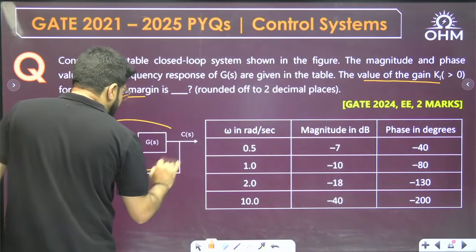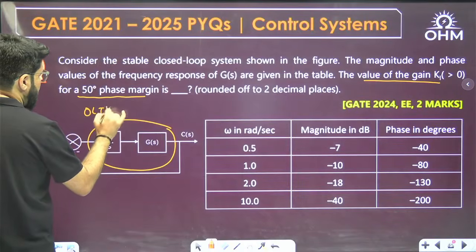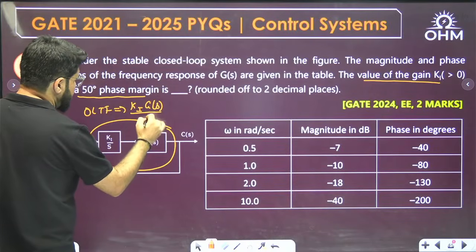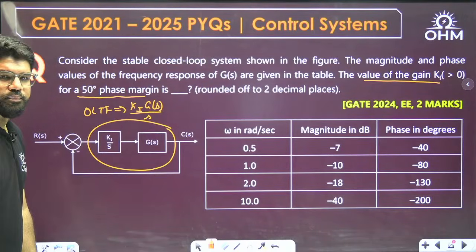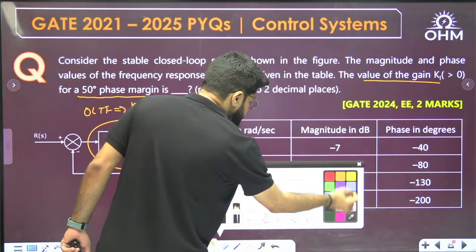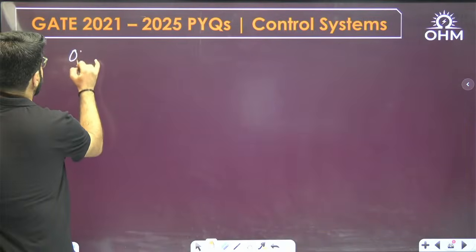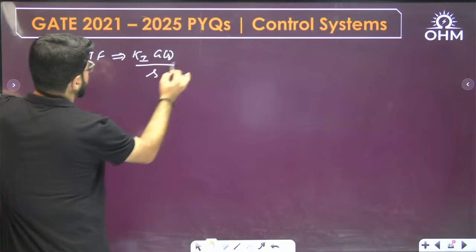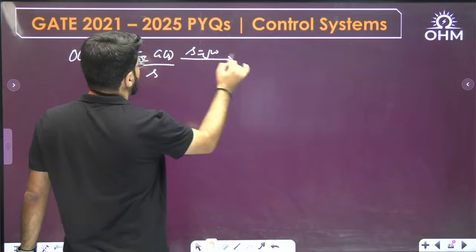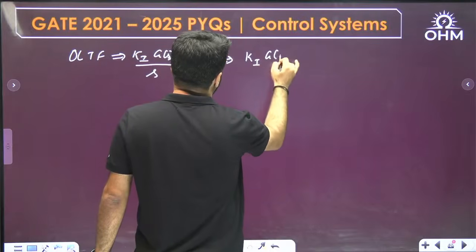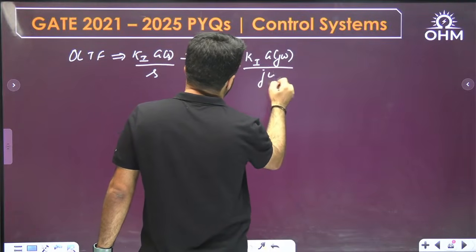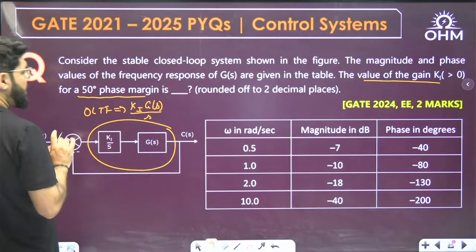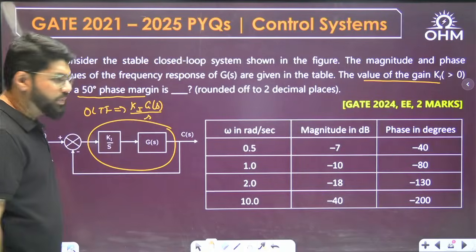Now see, if I combine these two, which are in cascade, what is the open loop transfer function? The open loop transfer function will be Ki G(s) upon s. So what is the net open loop transfer function? Ki G(s) by s, or in the frequency domain, if you put s equal to j omega, because the frequency domain table is given, Ki G(j omega) divided by j omega.